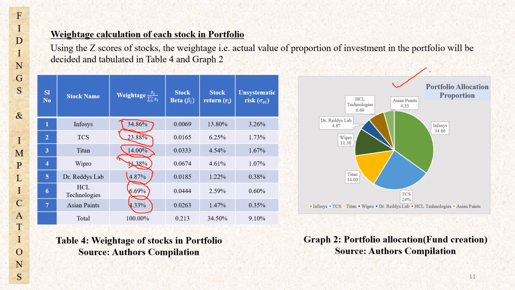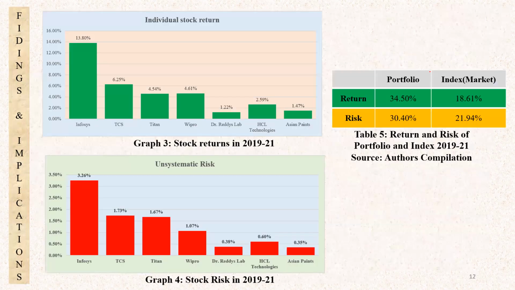We have created a fund whose investment proportion will be like this. Okay. Based on that, as we have calculated for 2019 to 21, these are the returns given by the 7 stocks, and these are the unsystematic risks. Okay.